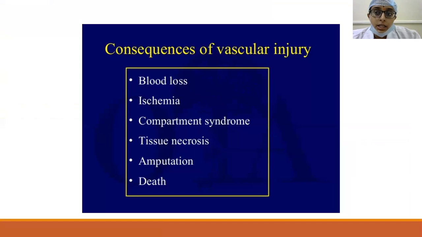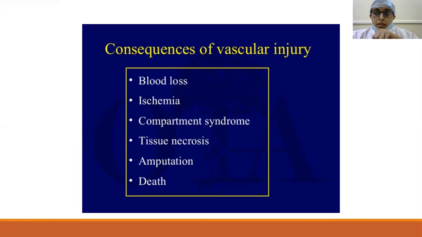First thing, if you neglect a vascular injury or if you miss a vascular injury, there will be hemorrhage leading to shock, and then ultimately it may lead to the death of the patient if it is not attended in time. Then there will be ischemia, because once there is a vascular injury, there will not be any distal perfusion to the tissues distal to the area of injury or obstruction. So as a result, there will be ischemia in the distal part. And then compartment syndrome may also take place.